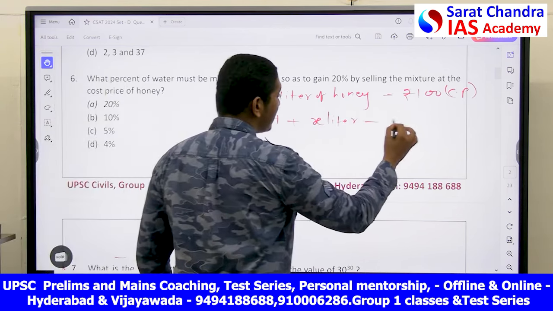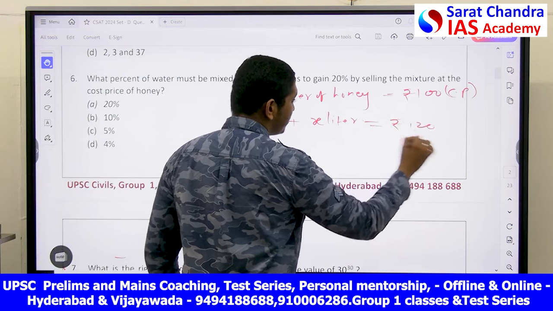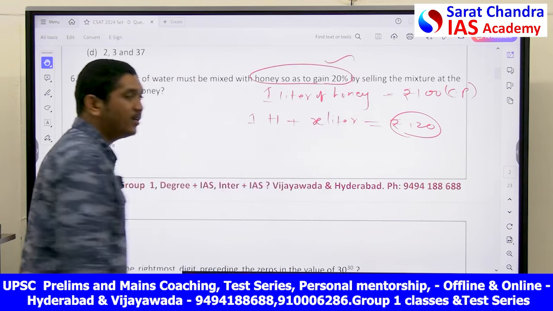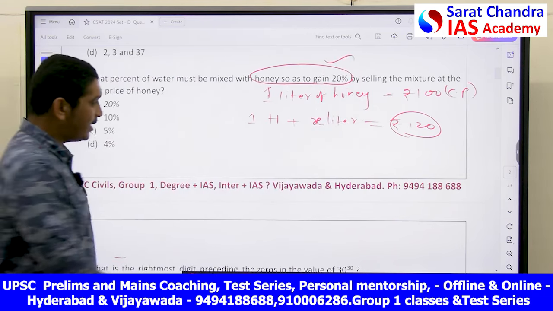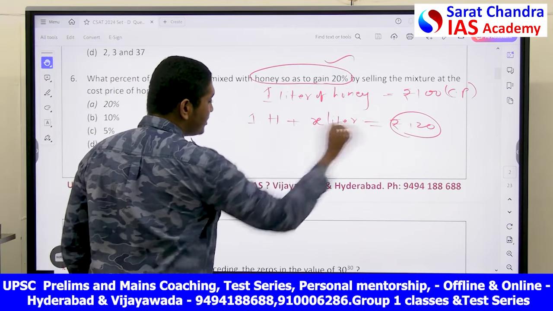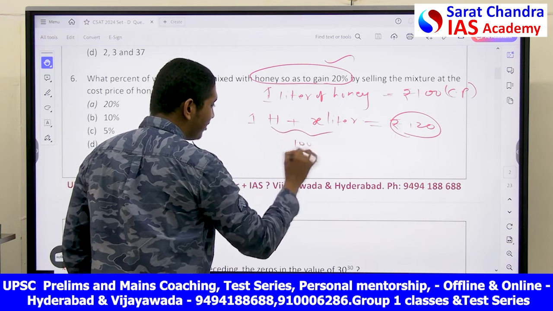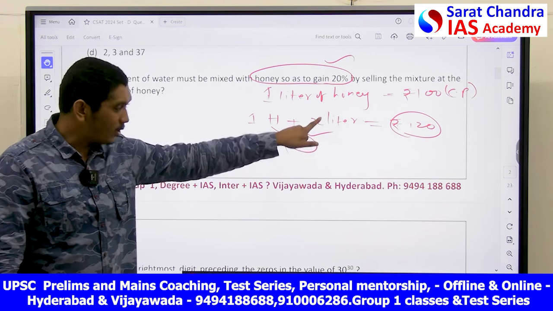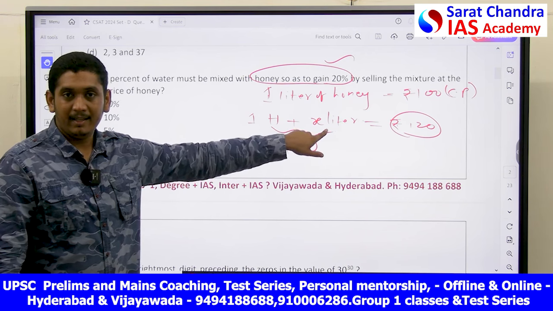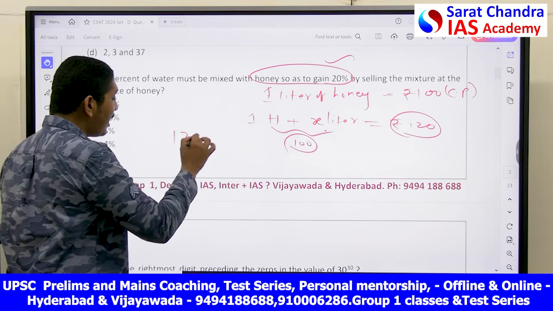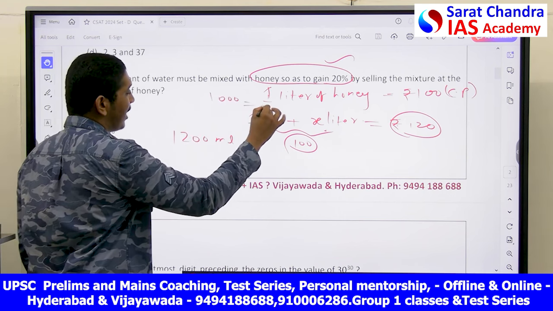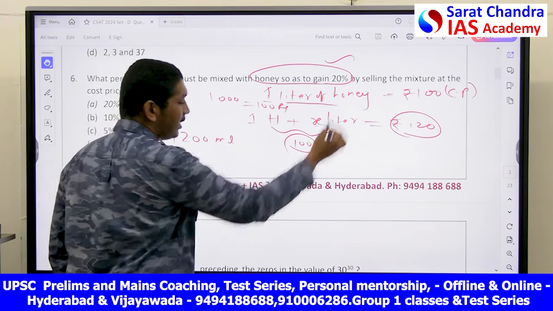This mixture I am selling at 120 rupees. Why 120 rupees? I said I have to gain a profit of 20%. Why is this always 100 here, my friends? Because I am getting water for free. Water is free for me. That is, 1000 ml is equal to 100 rupees, that is what 1 liter is.